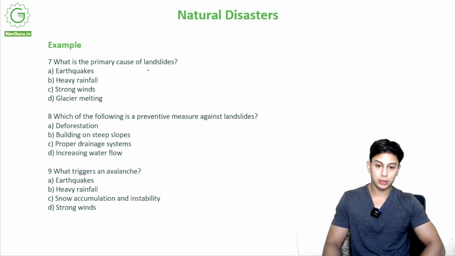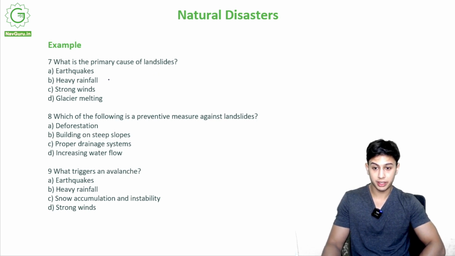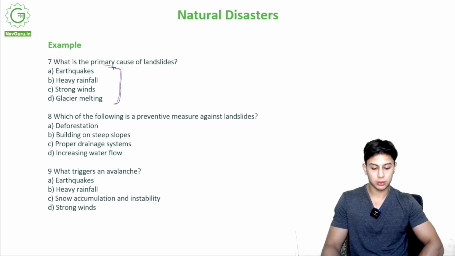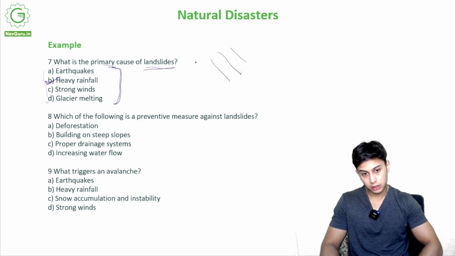What is the primary cause of landslides? Earthquakes, heavy rainfall, strong winds, or glacier melting. So, out of these, which is the main cause, the leading cause of landslides that is occurring right now as we speak. Also in Himachal Pradesh, it is the monsoon season and there are a lot of landslides, a lot of flooding. It is due to the monsoon season. So the correct option is B, heavy rainfall. Heavy rainfall leads to sliding down the slope.